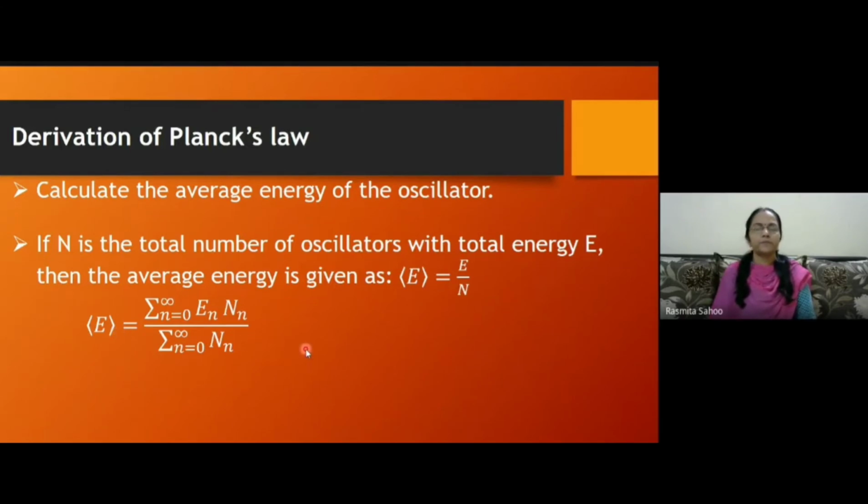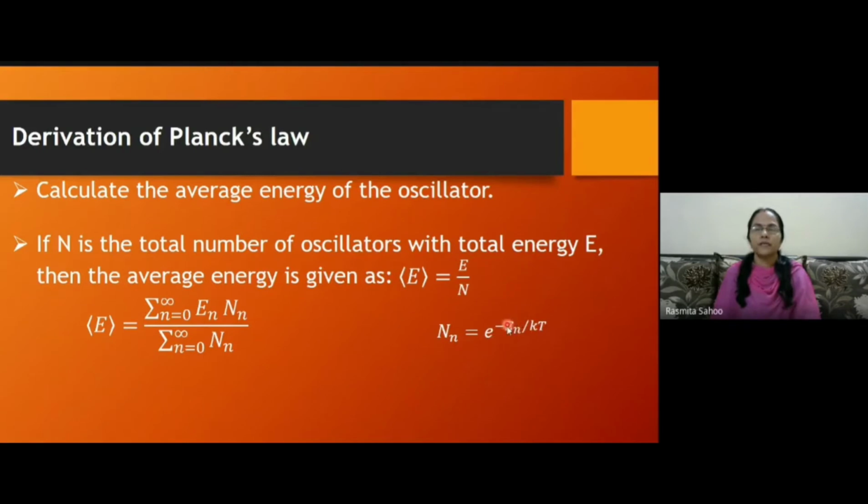Okay. So this is the Maxwell-Boltzmann distribution. From this statistics, we get that the number of oscillators present in the nth energy level is equal to e to the power minus En by kT.